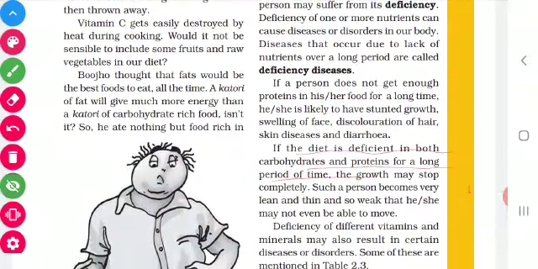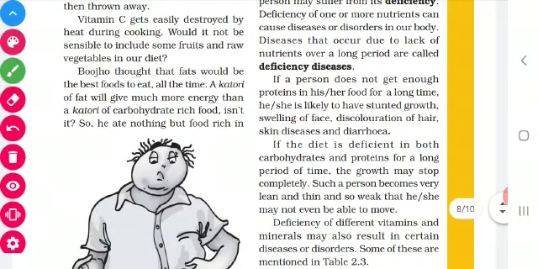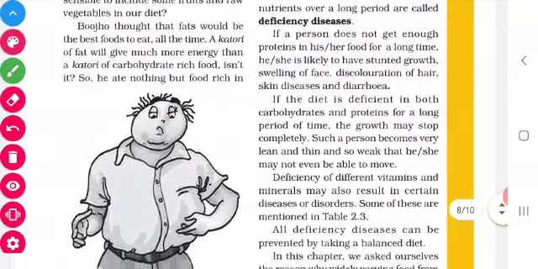If the person is not at all taking protein-rich food, he may take food that is rich in carbohydrates and food which is rich in fats, but if the person is not at all taking food that has enough protein, he will have stunted growth. Stunted growth means he will be very short. Then there will be swelling of the face and discoloration of the hair. The hair will turn brown. Then he will get some skin diseases and diarrhea also. Diarrhea means passing of loose stools.